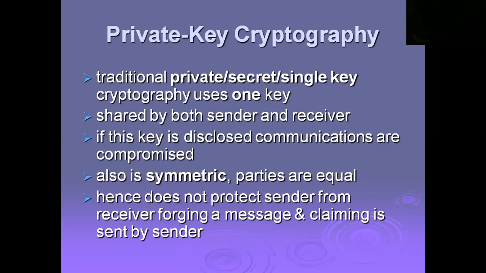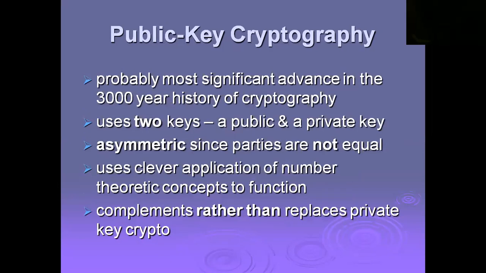Now we would like to discuss the next topic, public key cryptography. Probably the most significant advance in the 3000 years history of cryptography, it is most popular. It uses two keys, a public key and a private key, so it is also called asymmetric. What is asymmetric? The two parties do not use the same keys; they use a public key and a private key.